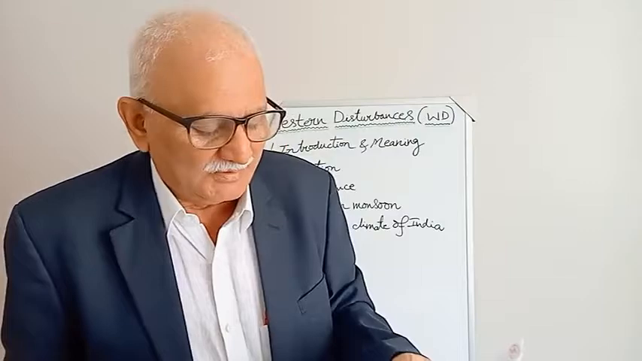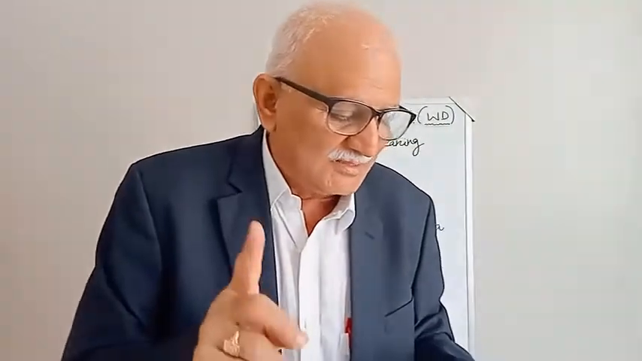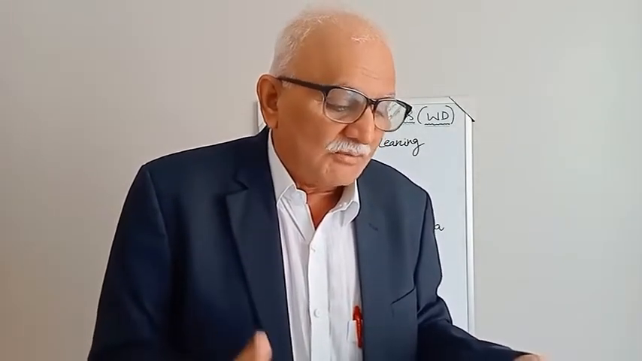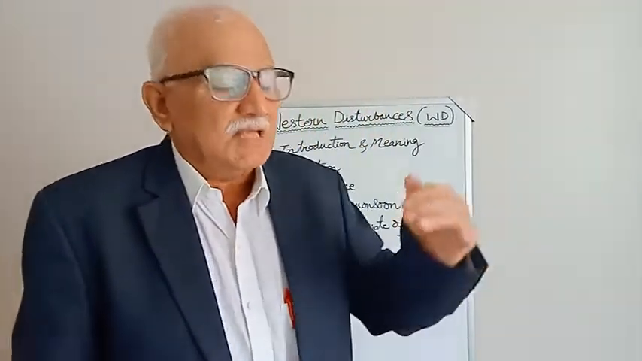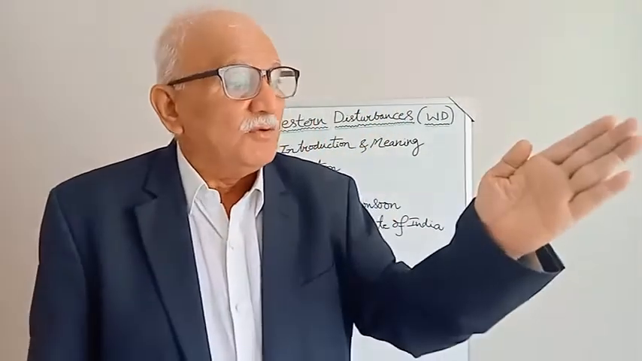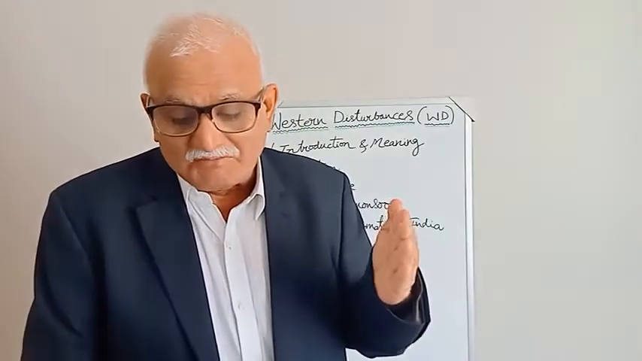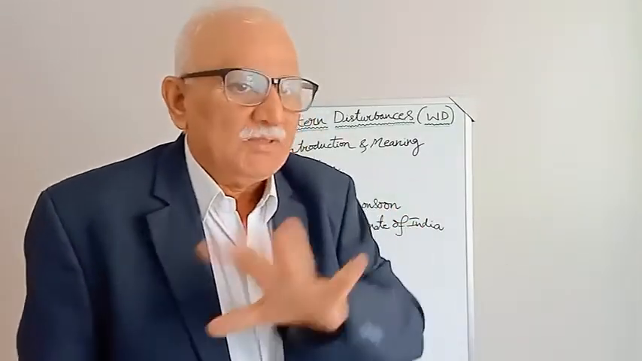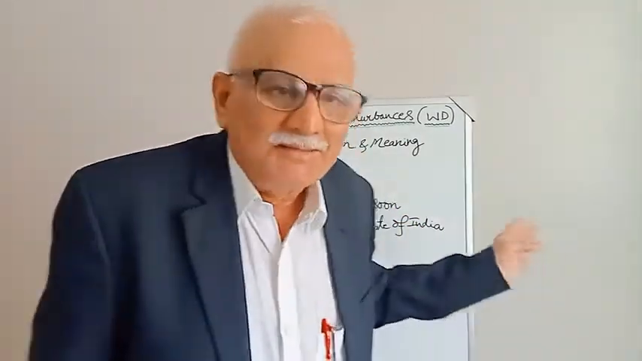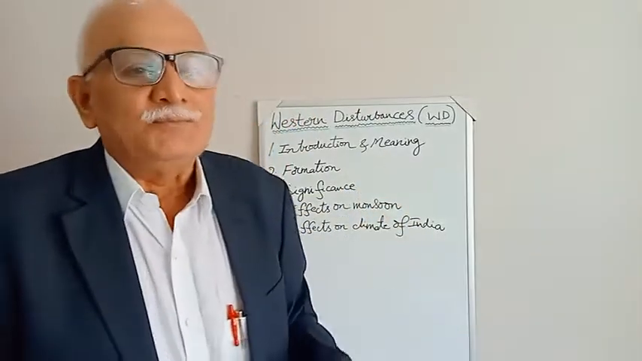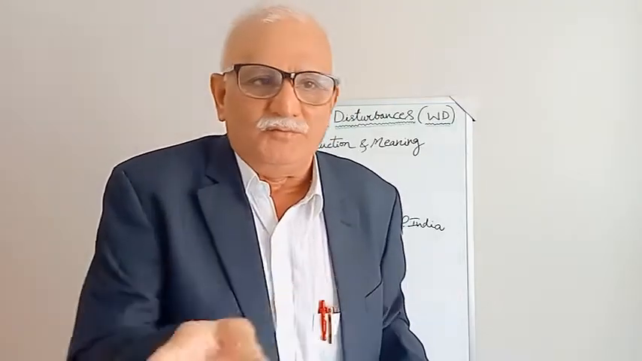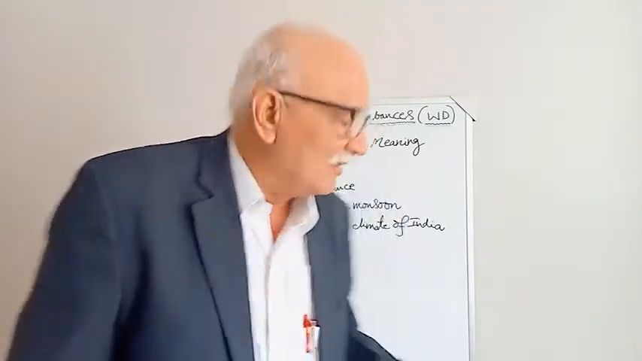So western disturbances, this bit will come, please write. Western disturbances are embedded in the mid-latitude, subtropical westerly jet stream. Subtropical, not tropical, subtropical westerly jet stream. So they are the things. Now, as I said, the meaning of it is, they cause unstable air. That's why disturbances. From the western side they are coming, that's why they are called the western disturbance.